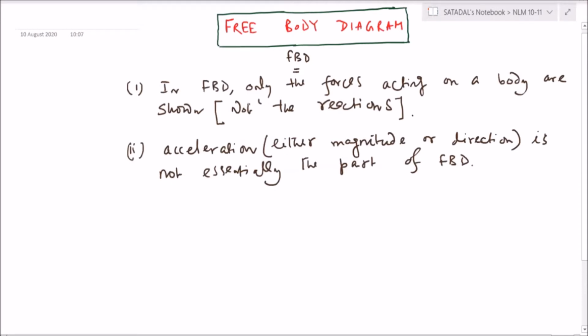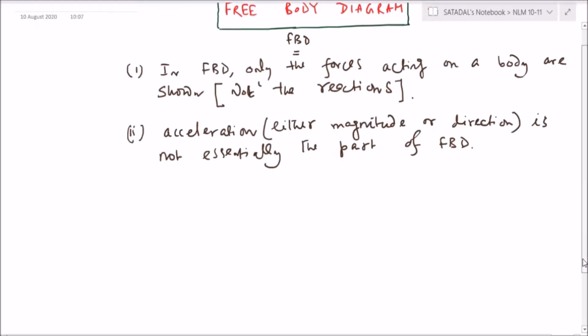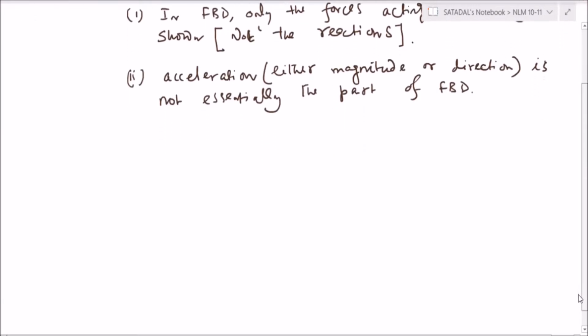Correct? Okay, fine. So yes, for our convenience, there will be some occasions when we will be showing the acceleration. But what you have to remember, the acceleration is not the part of the free body diagram. We will be doing it for the ease of our calculation. Correct? Right. So on the basis of that, now I am going to write